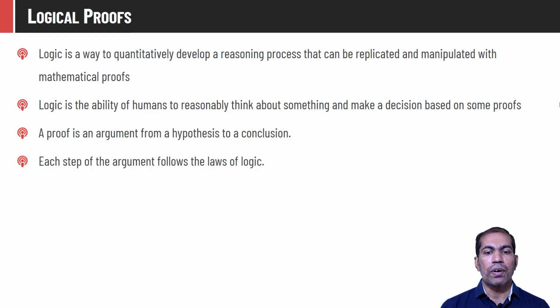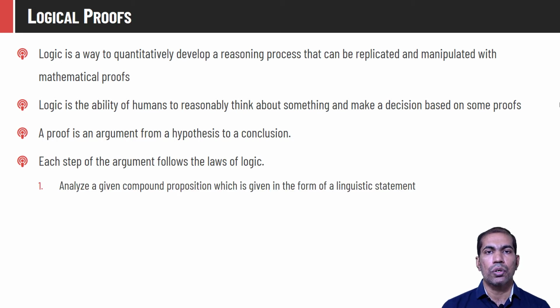Each step of the argument follows the laws of logic. If you remember, at every step we are applying certain laws like the law of identity, the law of distributivity. We have also applied the law of excluded middle. So at every step we can apply these kinds of mathematical laws and proceed to prove the given claim.